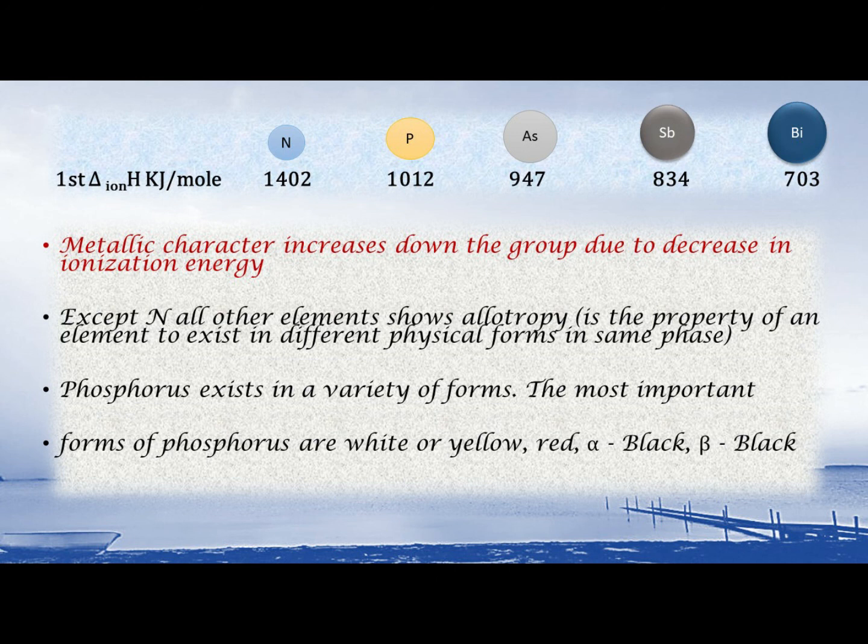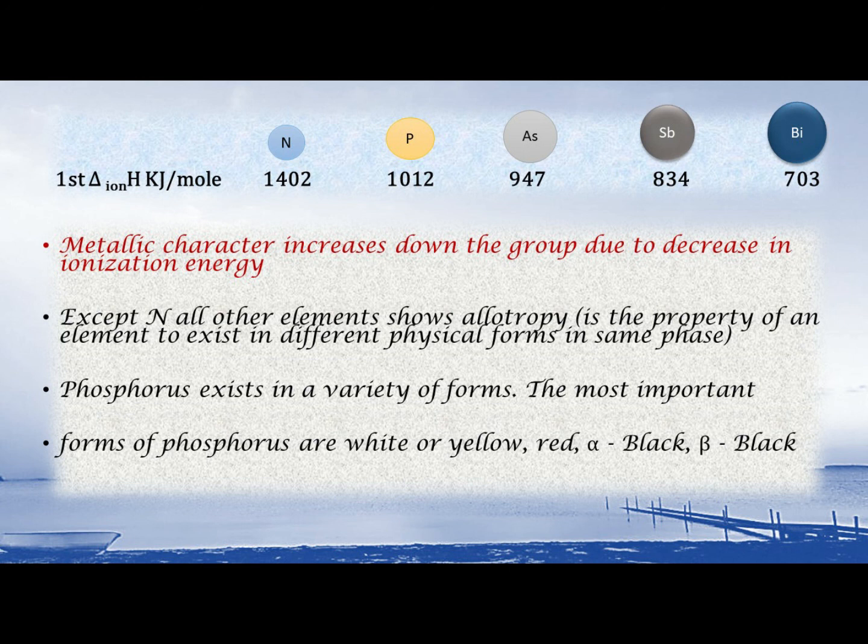If you look into their ionization energy, you will see that ionization energy decreases down the group, and their electronegativity also decreases down the group. All these factors actually increase the metallic character.